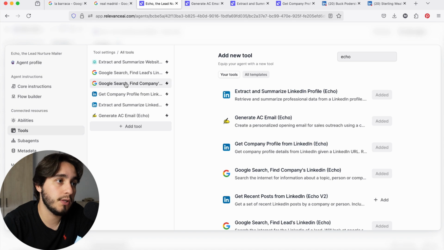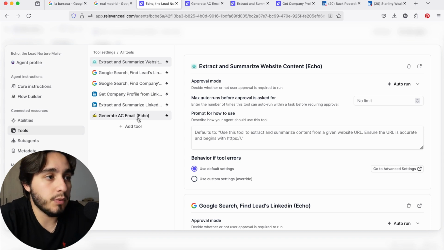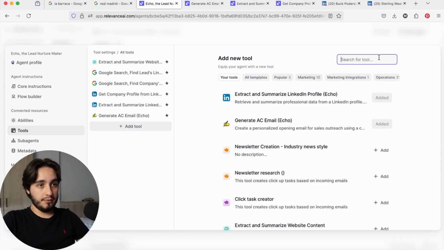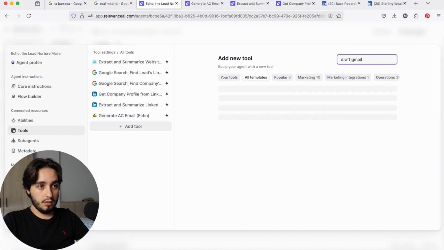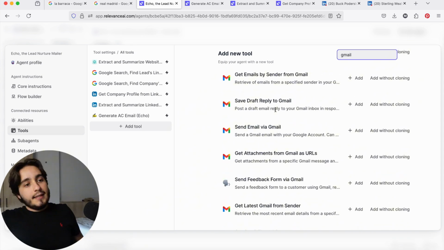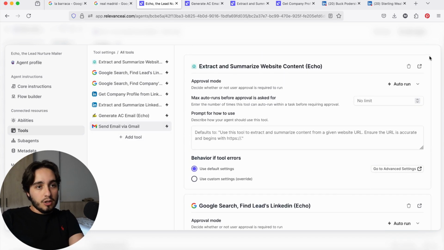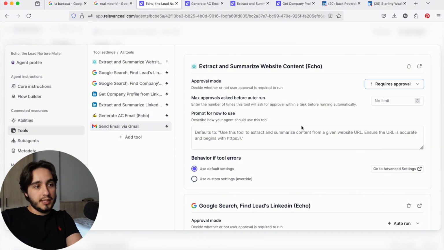So we have 1, 2, 3, 4, 5, 6 tools over here saved. They're all going to be selected in the auto run process. And I actually wanted to include a tool that is like draft an email or draft Gmail. No results. Let me see if I can find Gmail. Get Gmail content. So we have send email via Gmail, but okay, I'll keep this one in there as well. And instead of using it on auto run, I'm going to say that it requires approval. And that's going to be pretty much it for right now.